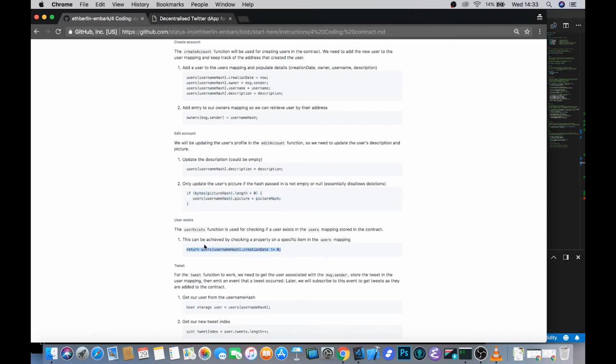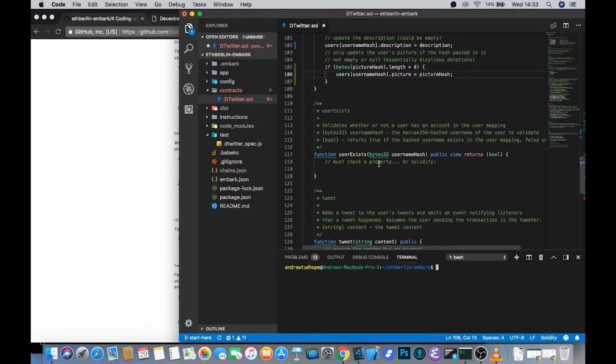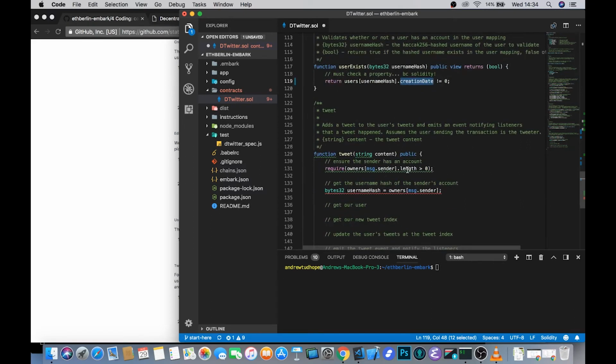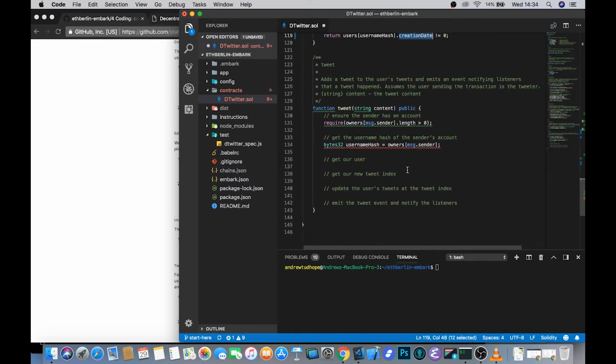We then need to just have a separate function to make sure that we can check a user exists very easily. We'll be calling this function rather than sending transactions to it, and calling data off the chain is always free. That will become clearer when we write the tests, exactly why we need this function. It just returns some Boolean value, either true or false. And like I was explaining earlier, if the creation date is non-zero, then we know that this user must exist. We don't need to check anything else in abstract. If the creation date is non-zero, then we know that user has indeed been created. The last thing that we need to do is actually tweet.